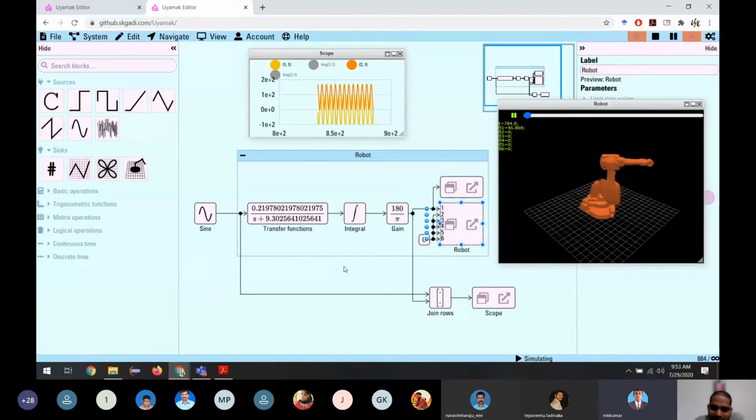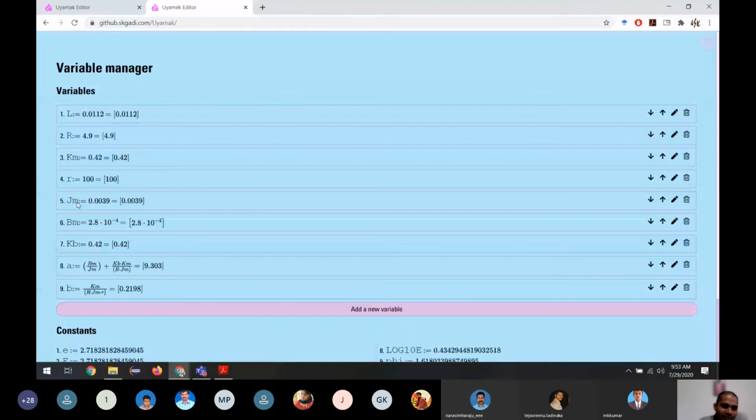Then how are we going to account for the weight with this arm? Is there an estimation method? The weight is the inertia. We represent it with J, the Jm, which is the inertia of the motor.